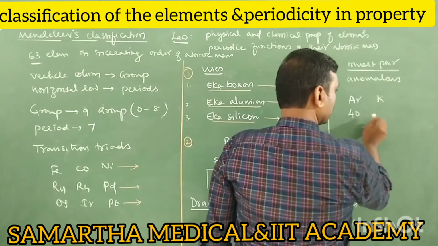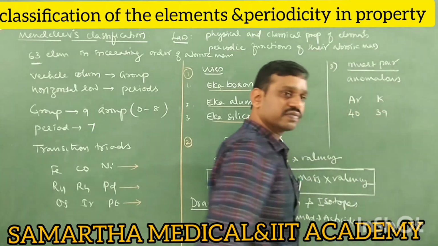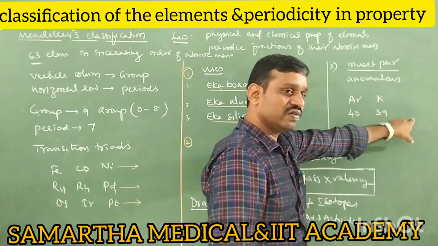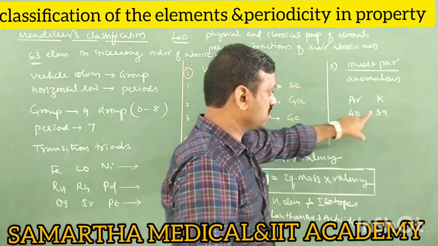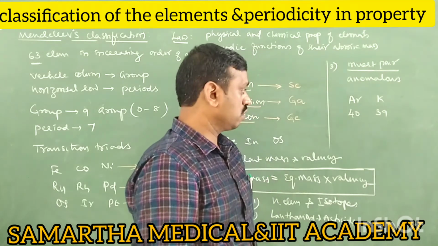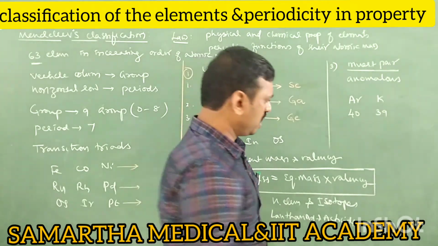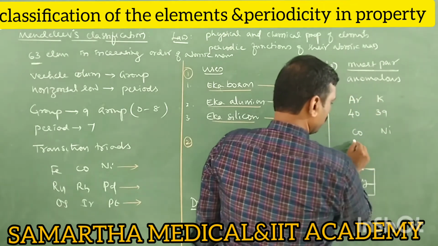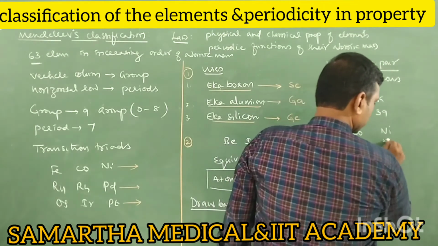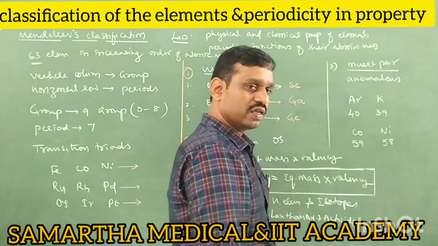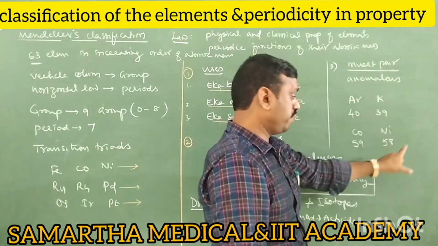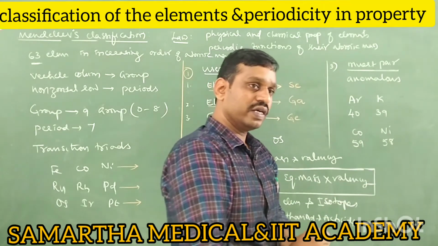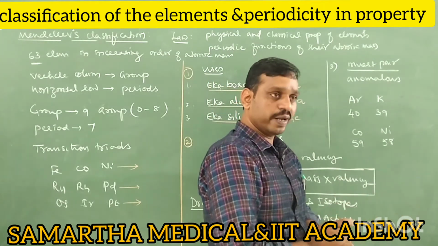Argon is 40, potassium is 39. Argon has more atomic mass, so it has to come later. But argon, 40, comes first, then potassium, 39. Similarly, cobalt and nickel. Cobalt is 59 and nickel is approximately 58. The 59 has to come later, 58 before, but it is reversed. So this is called an inverted pair.